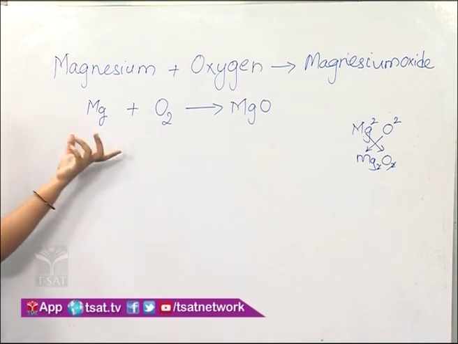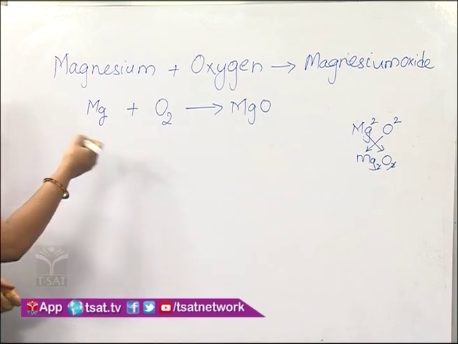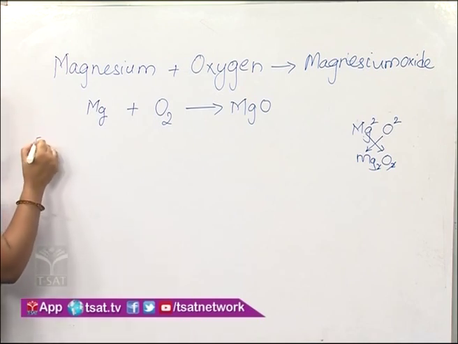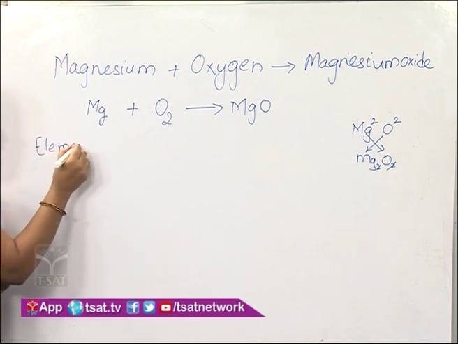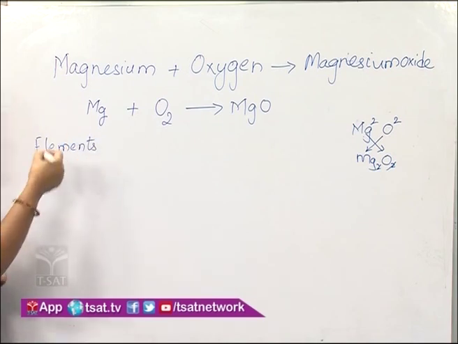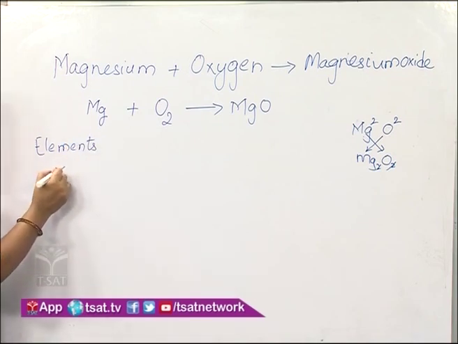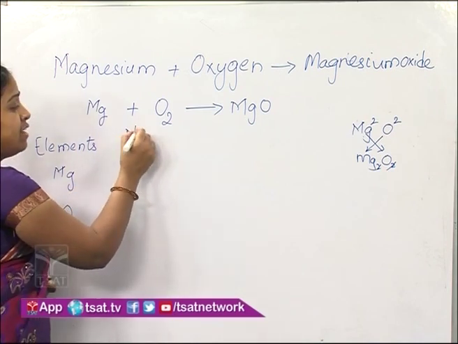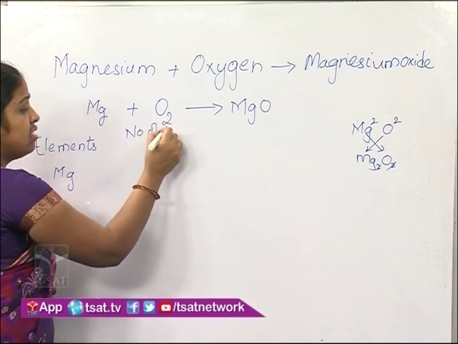Here again we have to have the mass balance. So we start with writing the elements present in the reaction. The elements present in the reaction are magnesium and oxygen. Number of atoms on LHS.